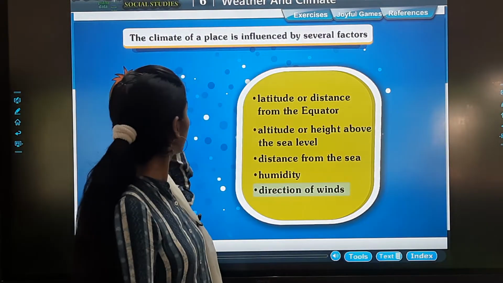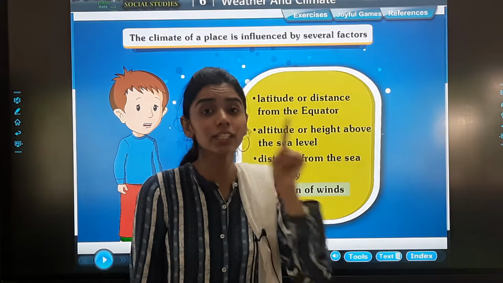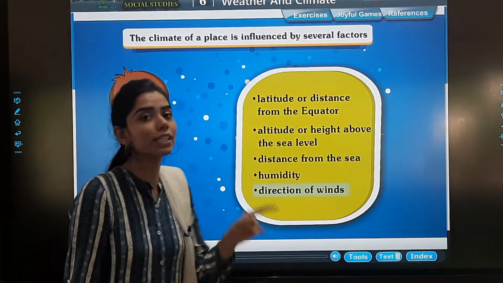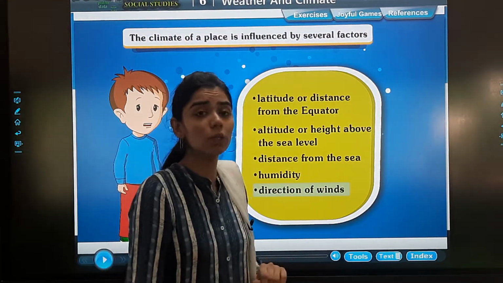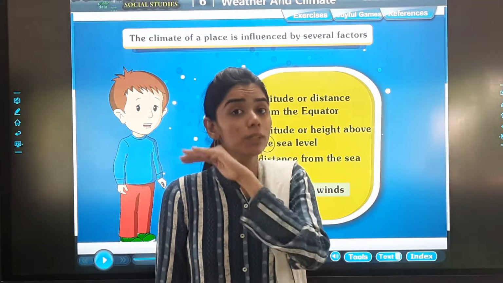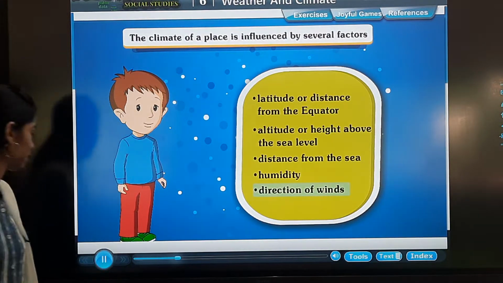All these are the factors, and now we will start with the first one: the latitude or the distance from the equator. Let's see the video first.